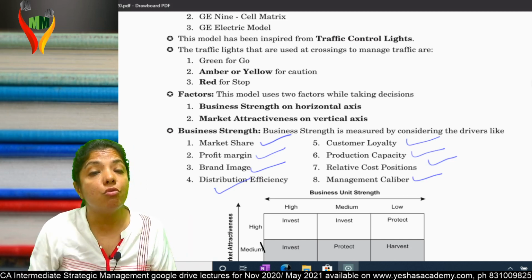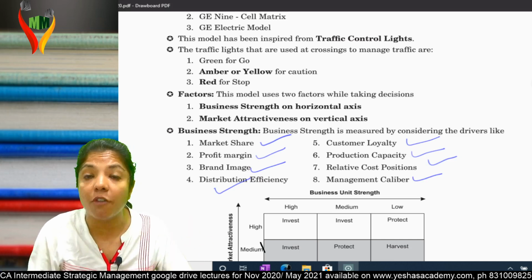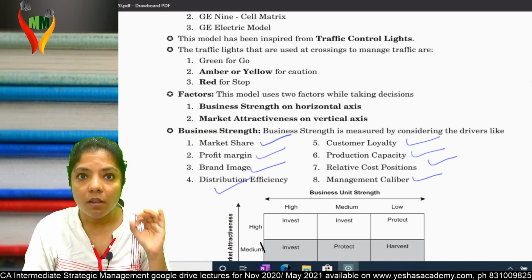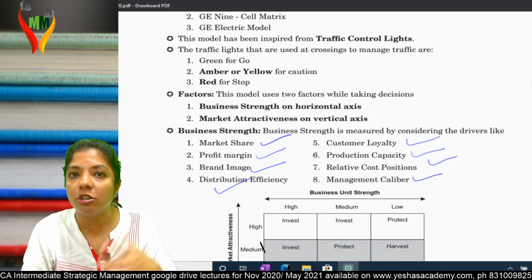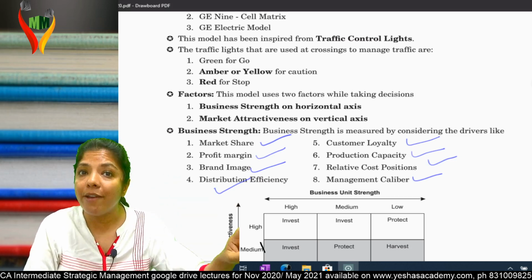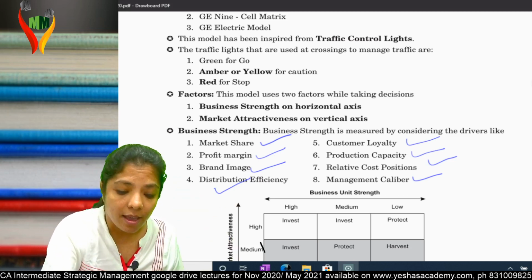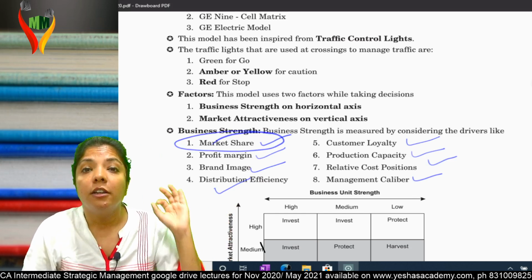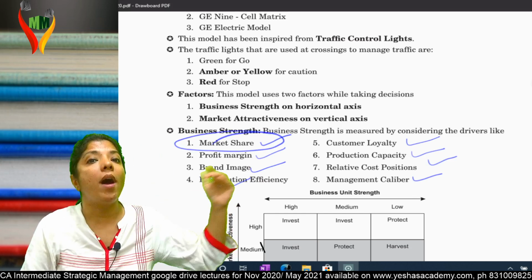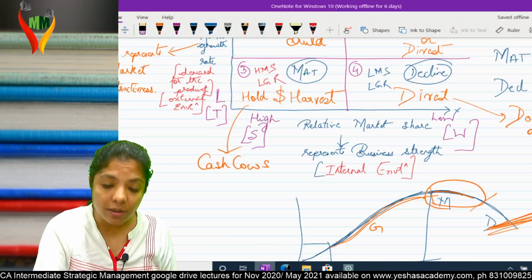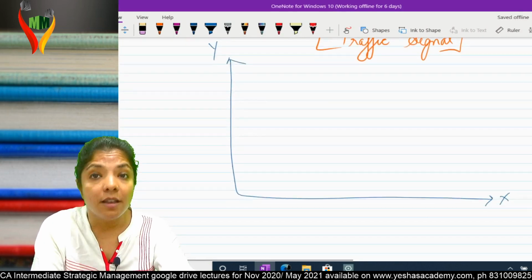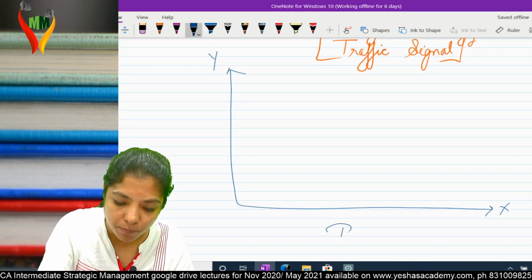That means you can have strength because of n number of factors and not only one factor. BCG has considered only one factor, that is market share. GE is saying why one, why not all? So what has GE done? GE has replaced relative market share with business strength.